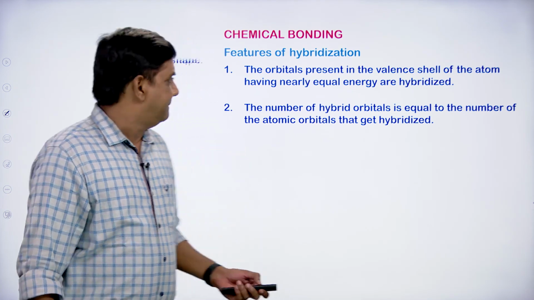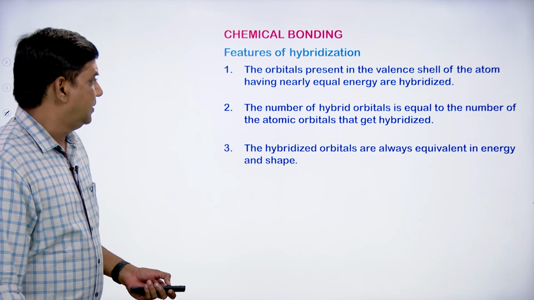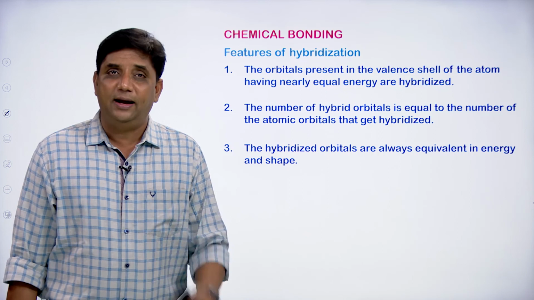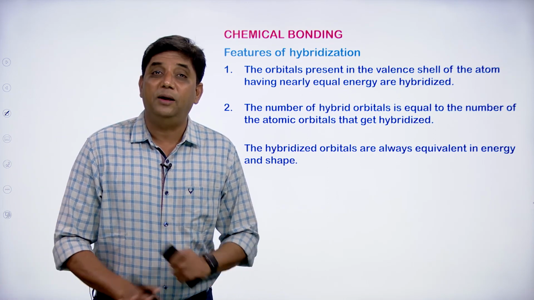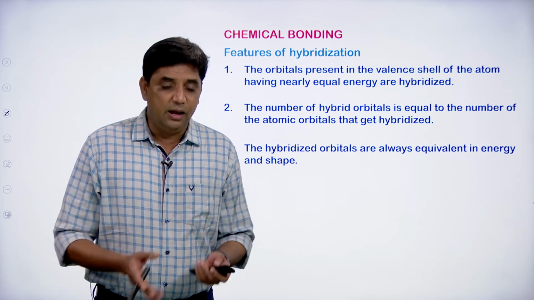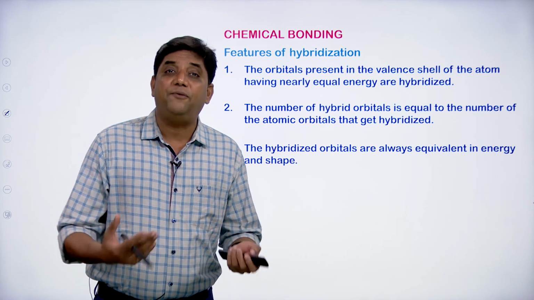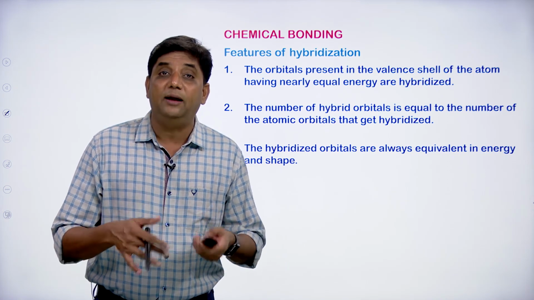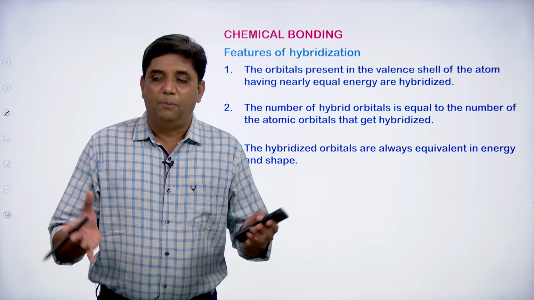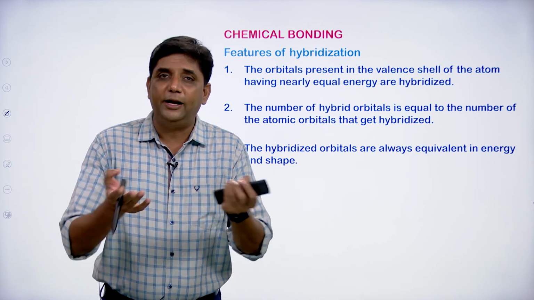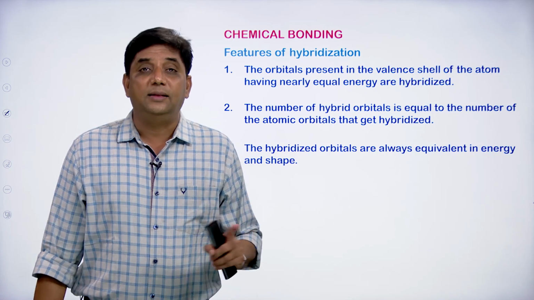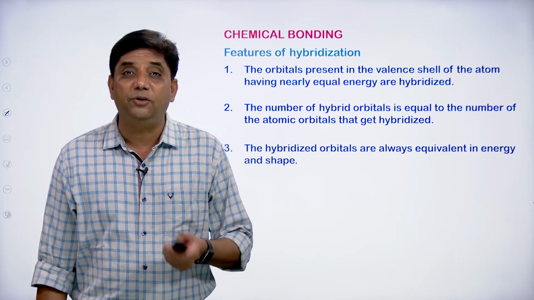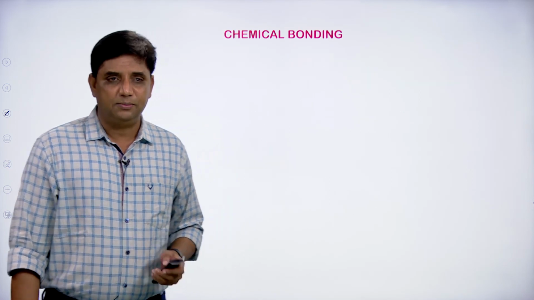Every hybrid orbital will have identical energy. Before the formation of hybrid orbitals, the atomic orbitals may have a little difference in their energies, but once they mix up and redistribute, every orbital will have the identical energy.